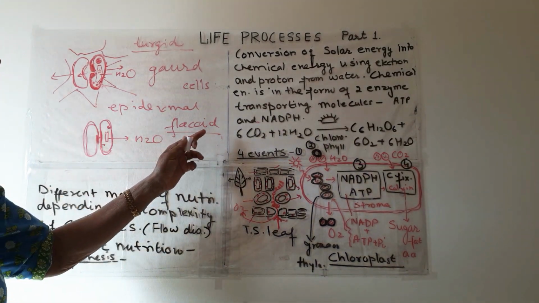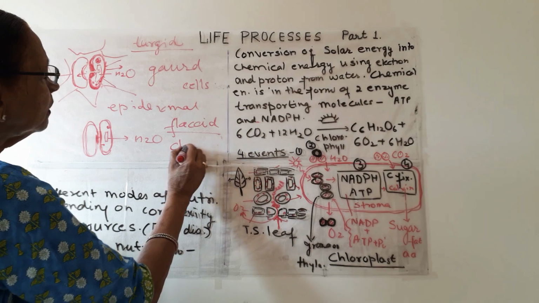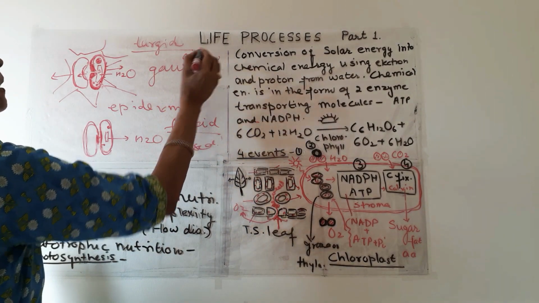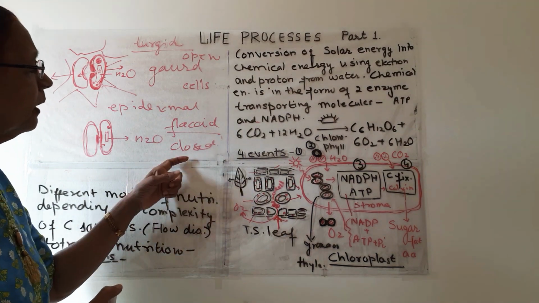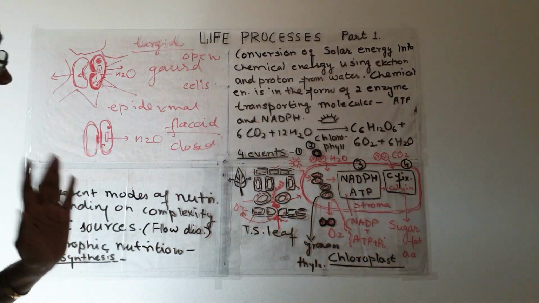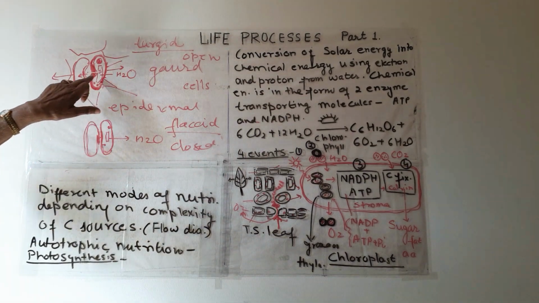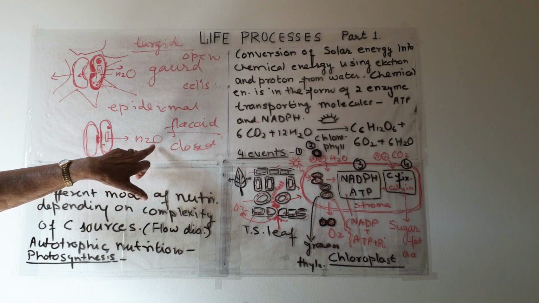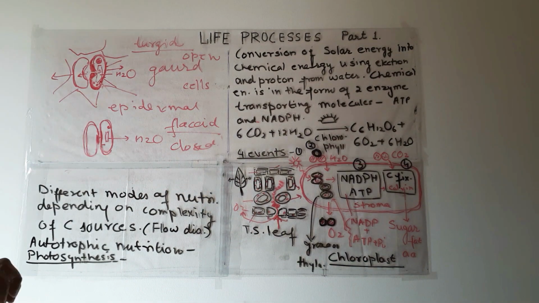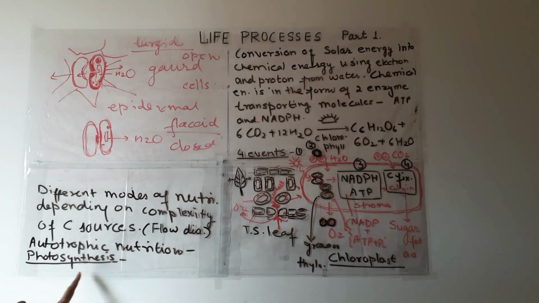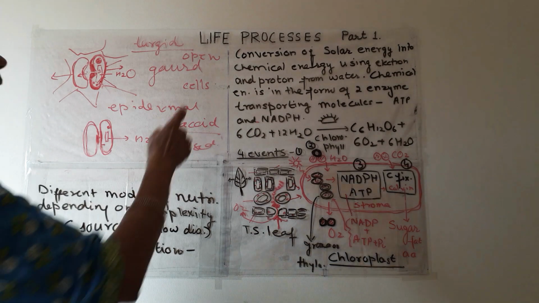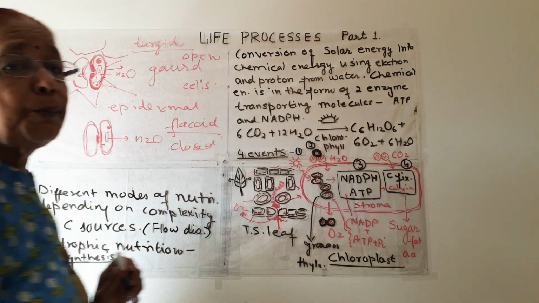So when the guard cells are flaccid, stomata are closed, and when the guard cells are turgid, stomata are open. Opening and closing of stomata are due to the taking up of water or releasing water to the epidermis. So this is how stomata function. This is all about autotrophic nutrition. Now we will learn about the heterotrophic nutrition in the other video in part 2.